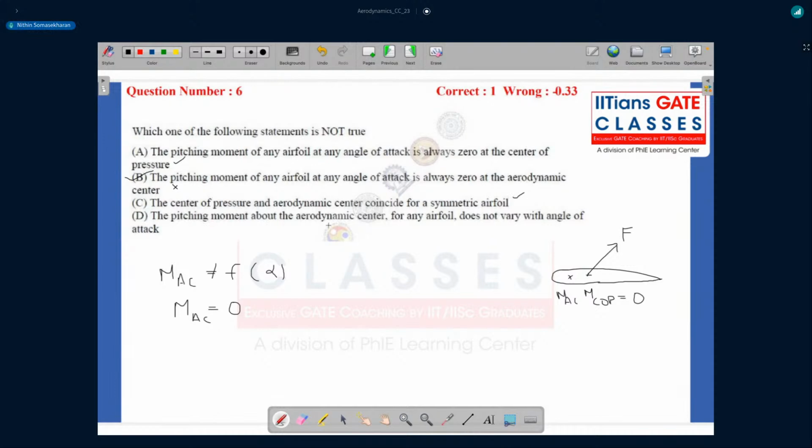The pitching moment about aerodynamic center for any airfoil does not vary with angle of attack, which again is the definition of the aerodynamic center, right? Because the moment at the aerodynamic center is independent of the angle of attack. This is also true. So the right option here is pitching moment of any airfoil at any angle of attack is always zero at the aerodynamic center, which is a false statement. So the right option here is option B. All right. Any questions on this?